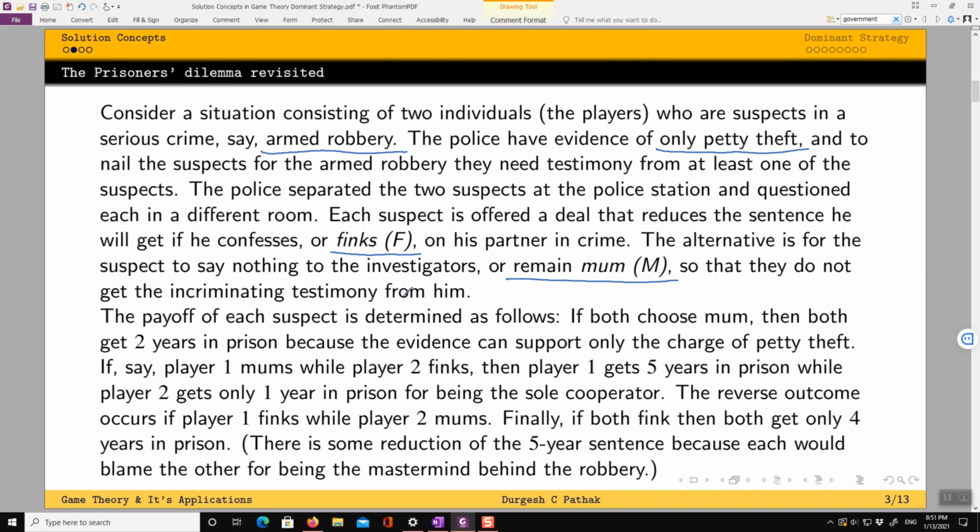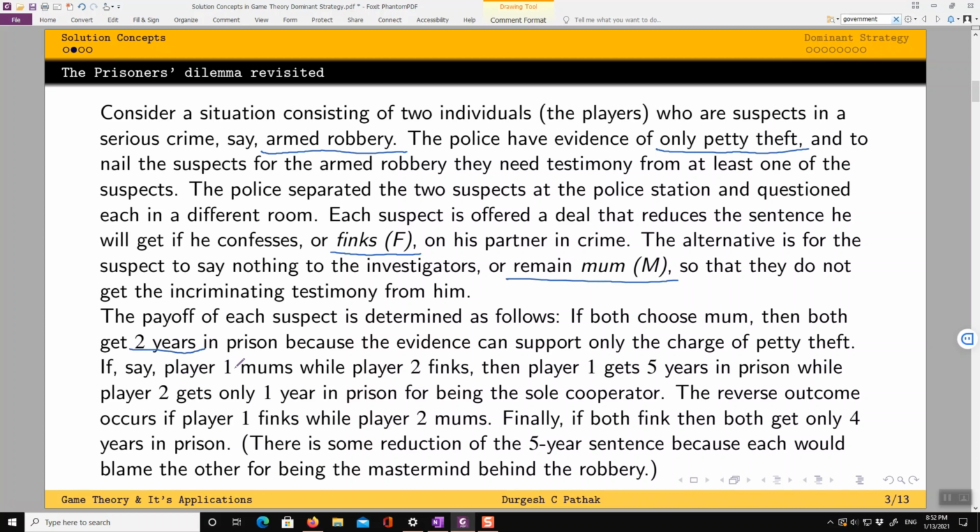Now the payoffs are laid down as follows. If both decide to keep mum, that is, not to confess, then both get 2 years in prison, because the evidence is sufficient for a sentence for petty theft, and they will end up with 2 years in jail.